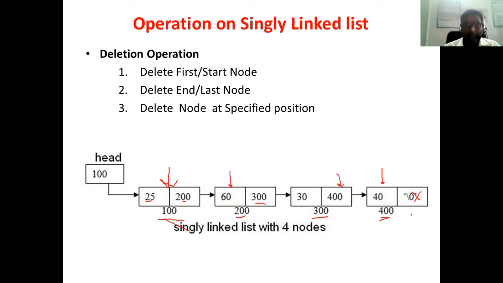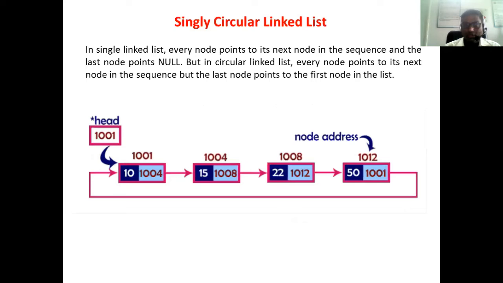In a single linked list, the address field value in the last node contains a null value. So instead of putting a null value in the last node, in the singly circular linked list the last node always contains the address of the very first node in the address field. For example, in this particular linked list, the linked list starts from 1001. 1001 is the starting node, so we have to start from the 1001 node.